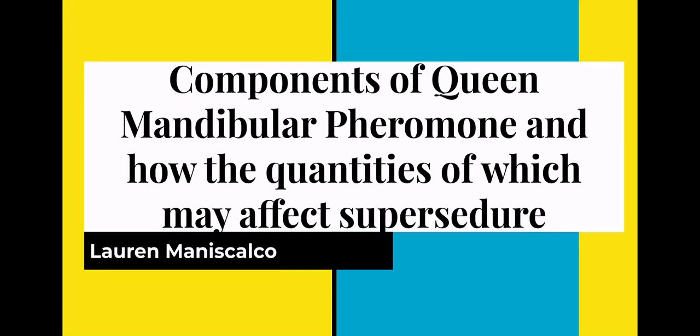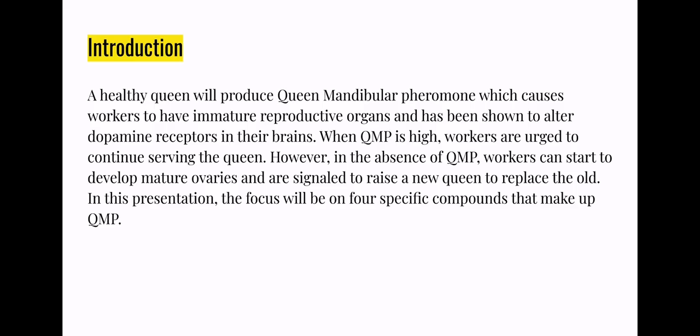Components of queen mandibular pheromone and how the quantities of which may affect supersedure. A healthy queen will produce queen mandibular pheromone, QMP, which causes workers to have immature reproductive organs and has been shown to alter dopamine receptors in their brains. When QMP is high, workers are urged to continue serving the queen. However, in the absence of QMP, workers can start to develop mature ovaries and are signaled to raise a new queen to replace the old.